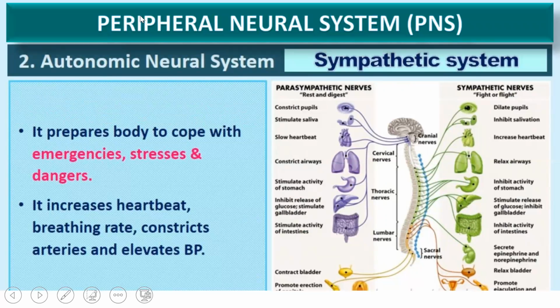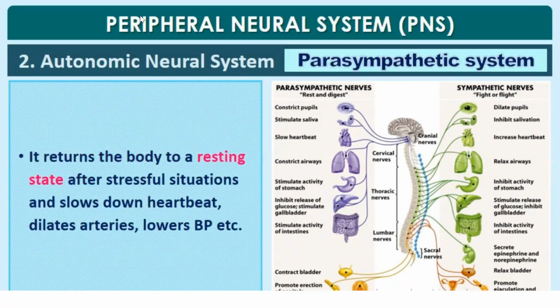The sympathetic system prepares the body to cope with emergencies, stress, and dangers. It also helps in increasing heartbeat and breathing rate, constricts our arteries, and elevates blood pressure. On the other hand, the parasympathetic system is opposite to the sympathetic. It returns the body to a resting state after stressful situations and slows down heartbeat. It dilates our arteries and lowers blood pressure.